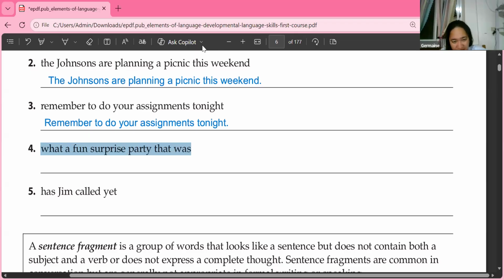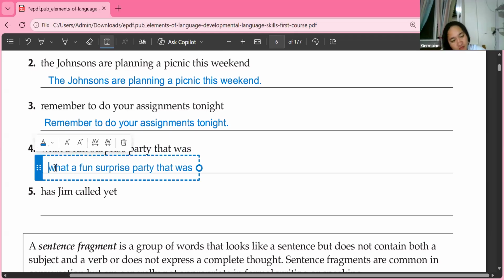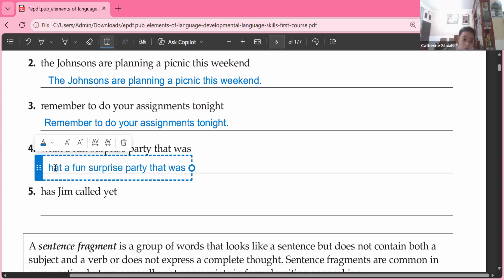Okay. I have here Inda and Catherine's answer. I would like to talk to Catherine. Yes, teacher. Okay, so what changes did you make, Catherine? I changed W from word what to capital letter and added exclamation mark.